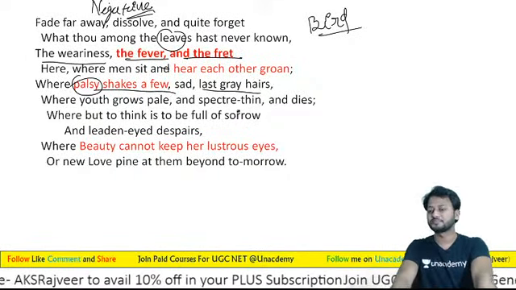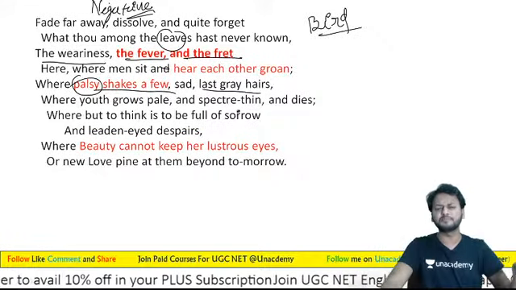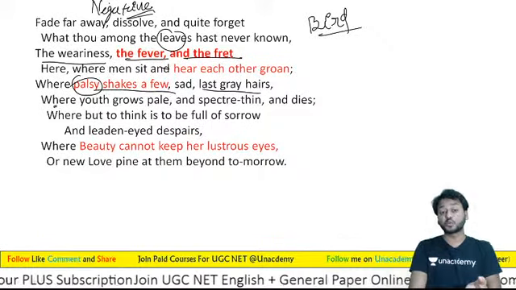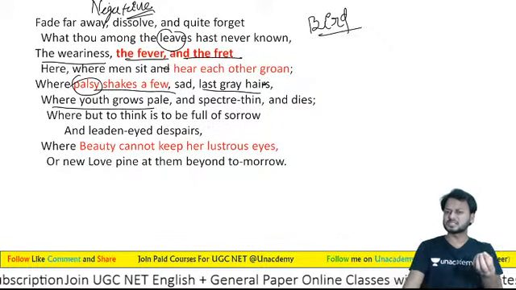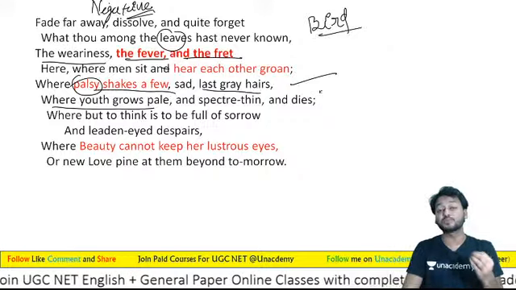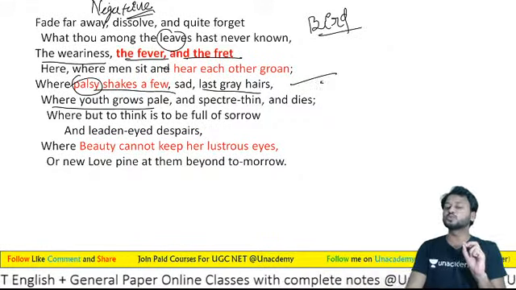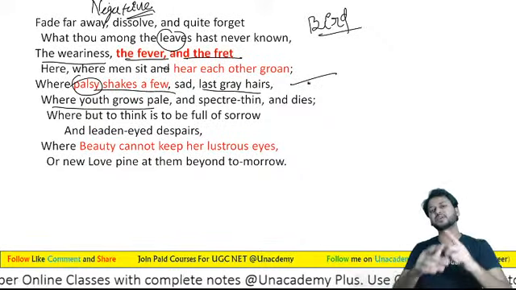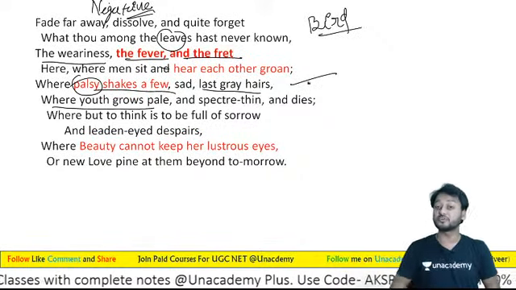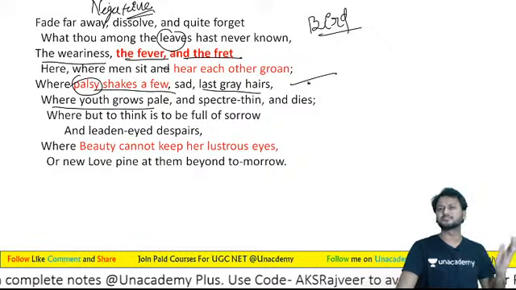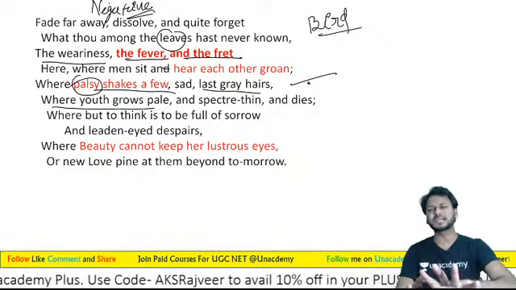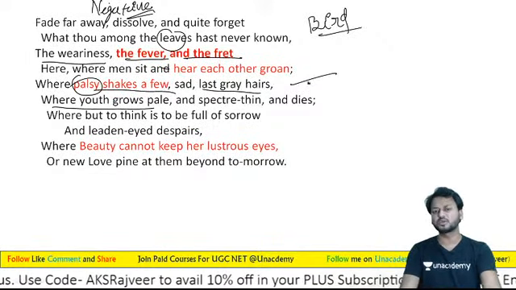So that's why their life becomes totally barren. Now see, learners, he writes, "where youth grows pale." Learners, this is what he was suffering from: tuberculosis. Keats was suffering from tuberculosis. His brother was also suffering from tuberculosis and died of it too. His mother, Frances, died of tuberculosis. So let us see, tuberculosis was a great disease at that particular time.